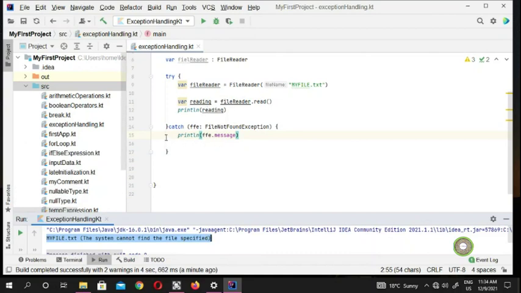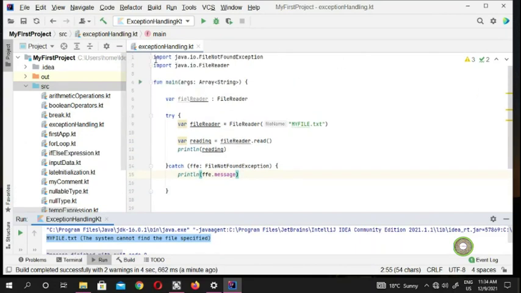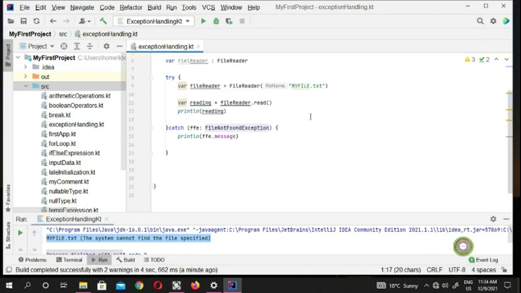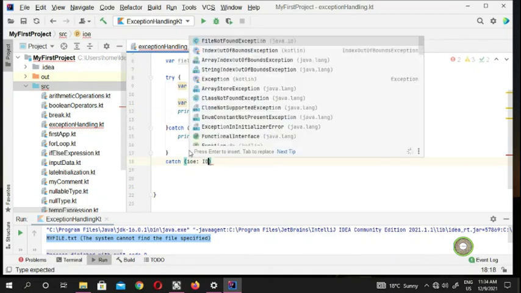So if you got an input output error as well, you can handle that too. If you look here, Kotlin quickly imported the FileNotFoundException. It means there is a system in place in Kotlin that handles your file not found exception. If you want to catch an input output error, you can put in another catch. You put the Java input output error, IOException, input output exception.